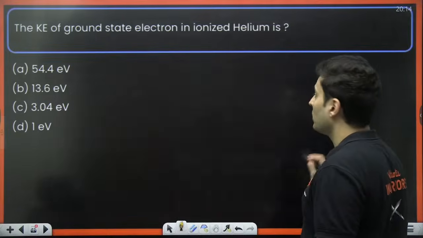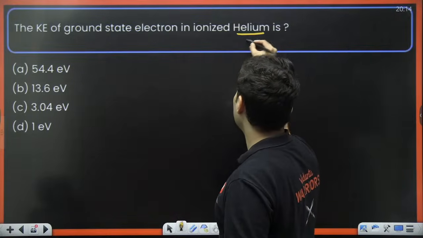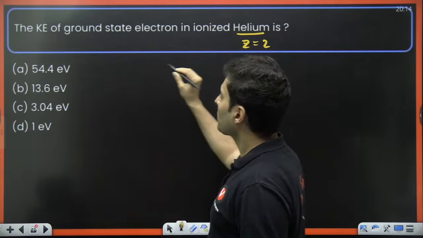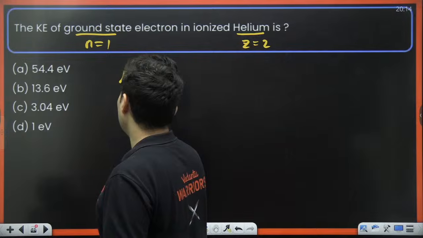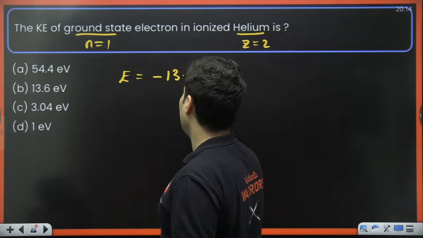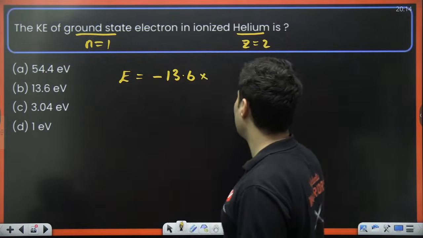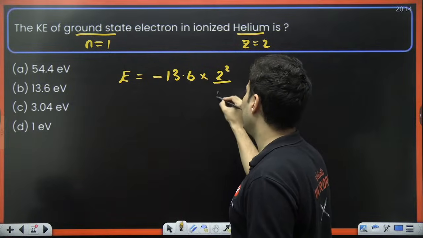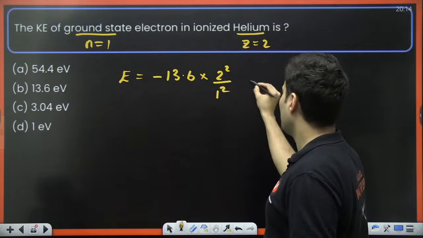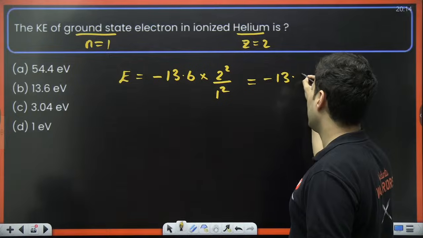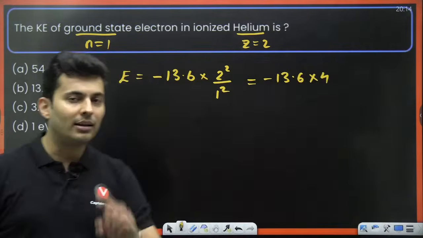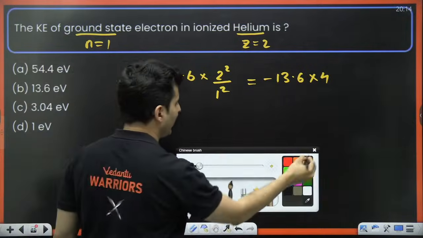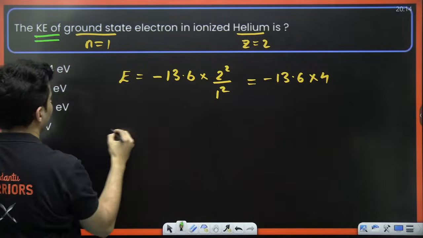So let's have a look. First of all, helium means Z is equal to 2. Ground state, that means n is equal to 1. So energy will be minus 13.6 Z square by n square, so 2 square by 1 square. Correct? So it will be minus 13.6 multiplied by 4. But this is total energy. I am not interested in total, I am interested in kinetic energy.